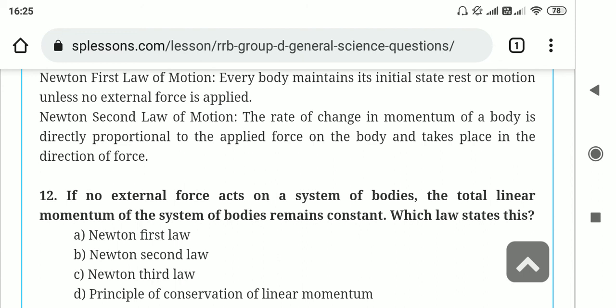Okay, this is a tricky question. From Newton's second law we can get this formula, but it is derived from it, not given directly by Newton's second law. That's why we need to say the principle of conservation of linear momentum. Okay, thank you.